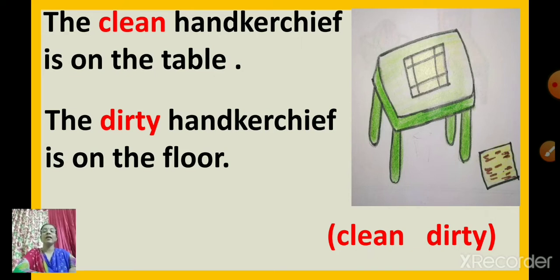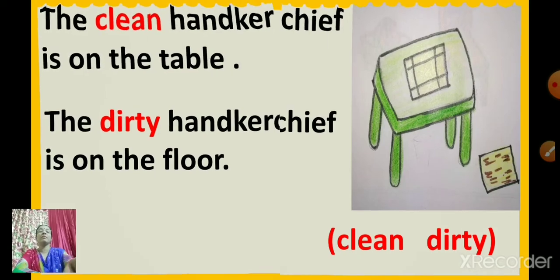Okay, again I repeat. The clean handkerchief is on the table. The dirty handkerchief is on the floor. So children, we had used the word clean and dirty in the sentence. Okay, and by looking at the position of the handkerchief. Okay, understood children? We will see one more example.